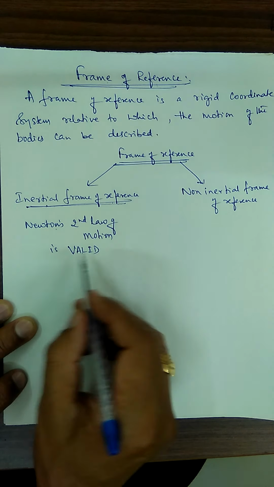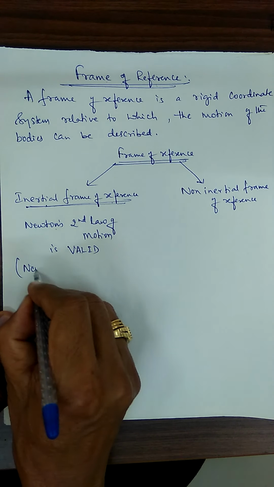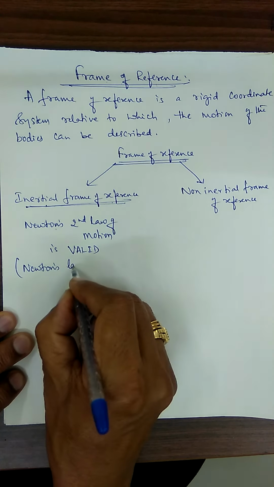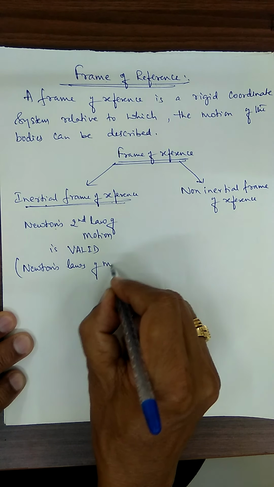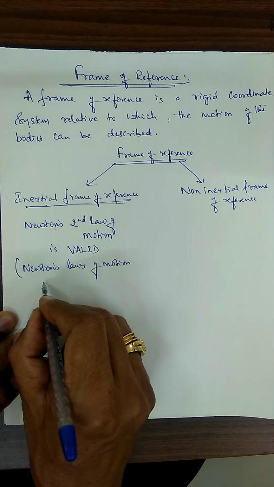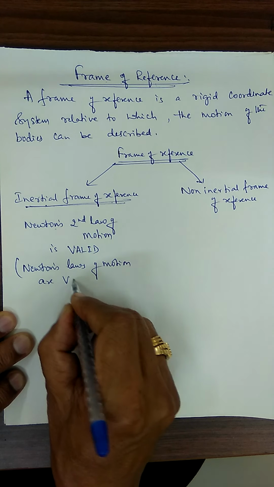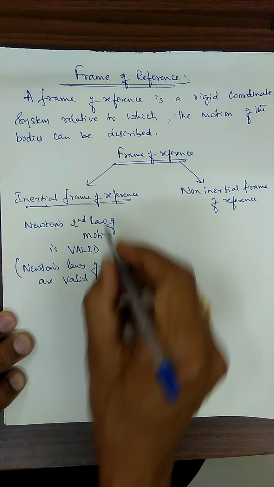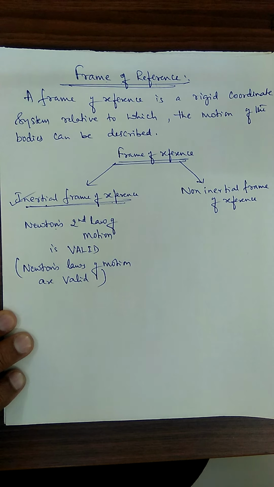Otherwise, you have to say Newton's laws of motion are valid or hold good. Such a frame of reference is called an inertial frame of reference.